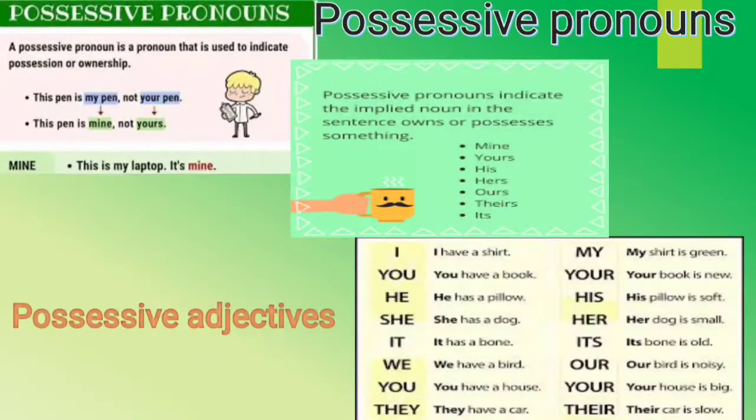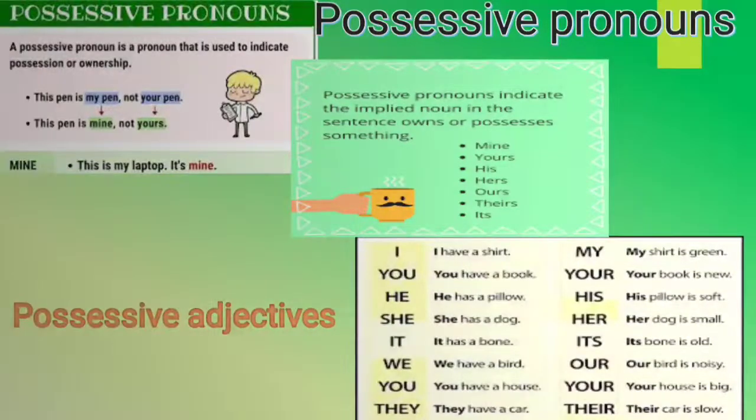Clear? So these are the forms of possessive pronouns, like I will be mine. If it is plural, we, then it would be ours. For the second person, you, it would be yours, right? For the third person singular, like he, it would be his, like she, it would be hers, and if plural, then they will be theirs. This is the case, and this is applicable for all genders. So these are our possessive pronouns.